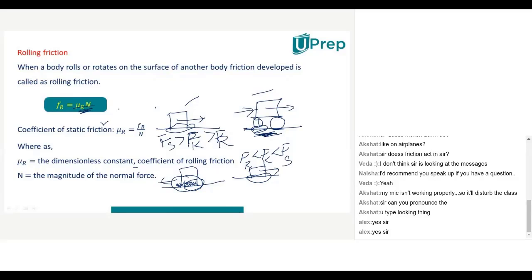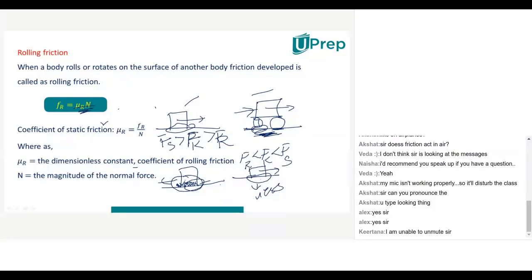So as interlocking is less than in the state of rest, here the frictional force will be less than when the object is in a state of rest. Is it clear? Yes, sir. Others, is it clear? Yes, sir. Okay. Now in this way, how many types of friction are there?